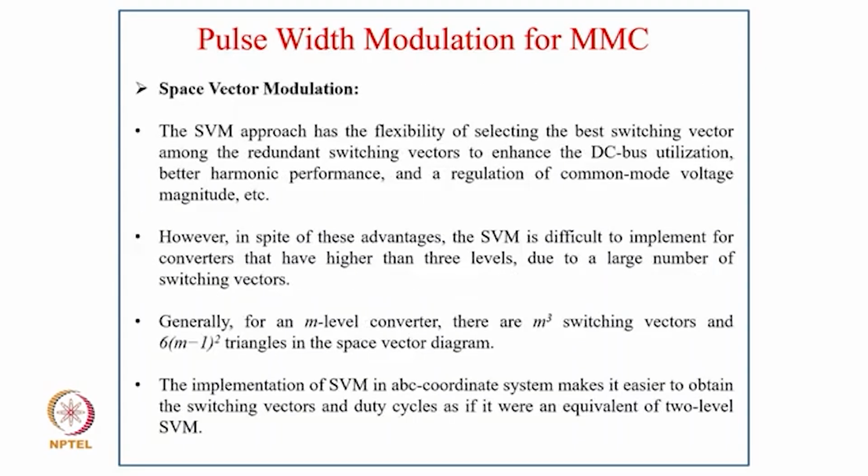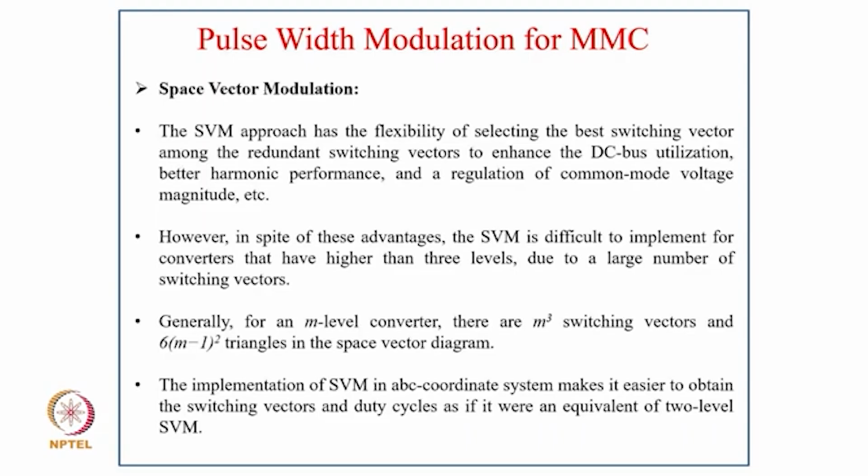Now coming to space vector modulation. The space vector modulation approach has the flexibility of selecting the best switching vector among the redundant switching vectors to enhance the DC bus utilization, give better harmonic performance, and regulate the common mode voltage magnitude, etc. However, in spite of these advantages, SVM is difficult to implement for converters that have more than 3 levels, due to the large number of switching vectors.